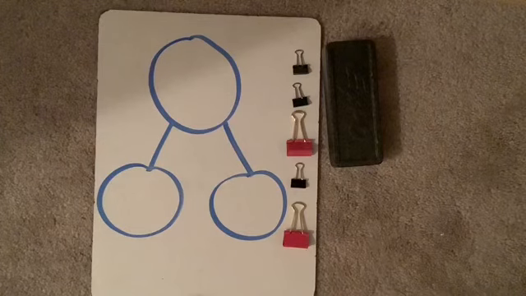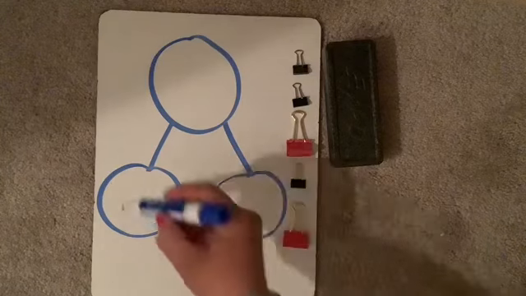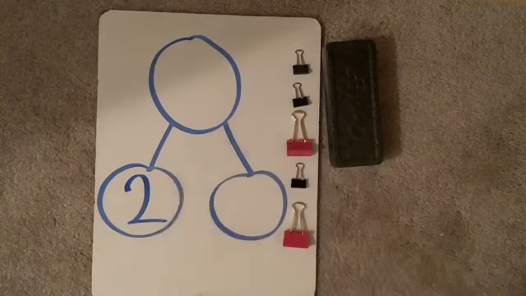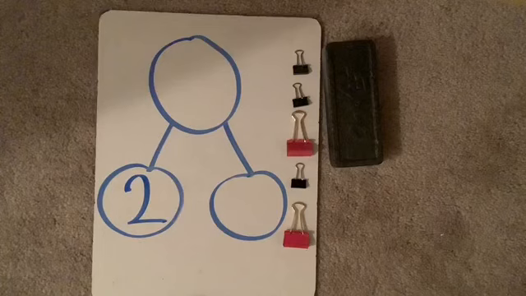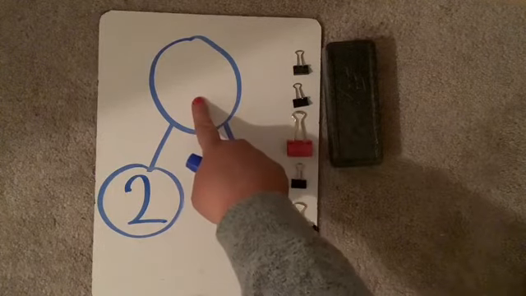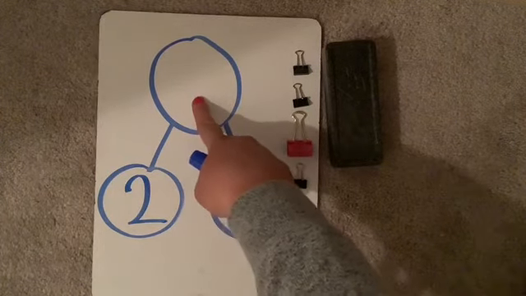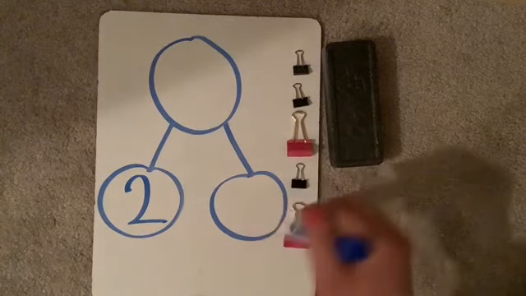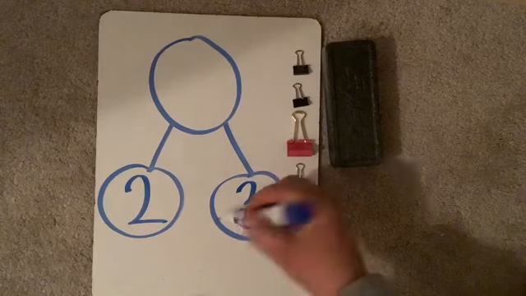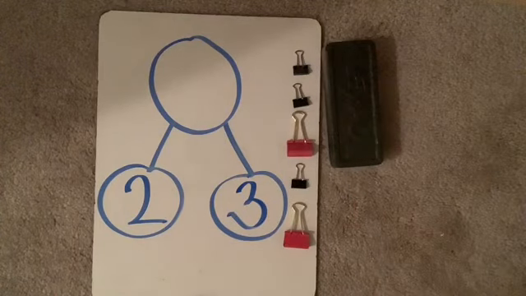Go ahead and start with the number that matches the pink binder clips. That would be a 2. And which number would we use to tell about the black binder clips? That's a 3. That's right. Should I put it up here? Oh, why not? That's our whole. That's not talking about all the clips together, is it? 3 is another part. It only is talking about part of the story, the black binder clip part.